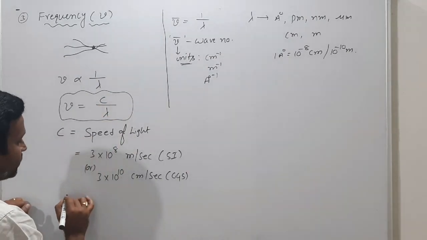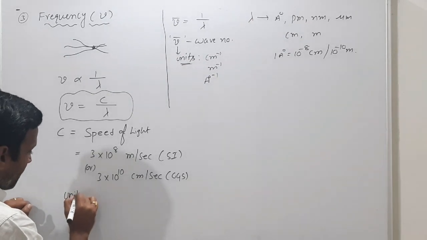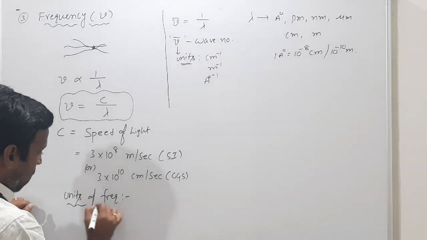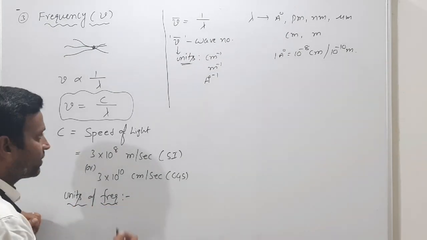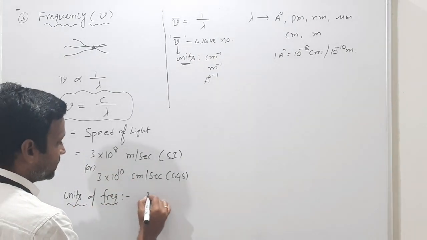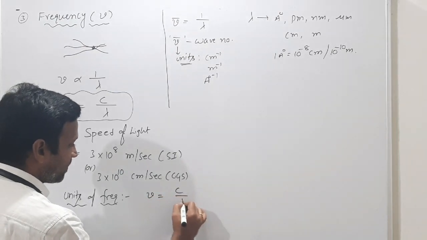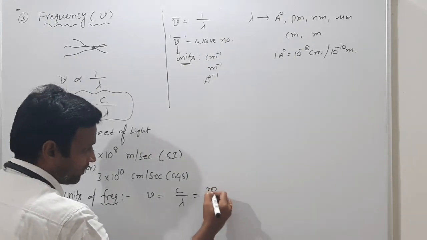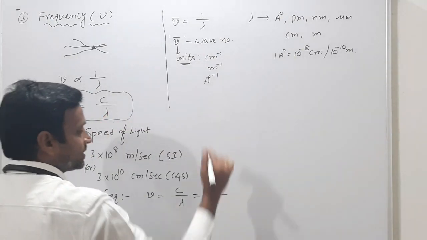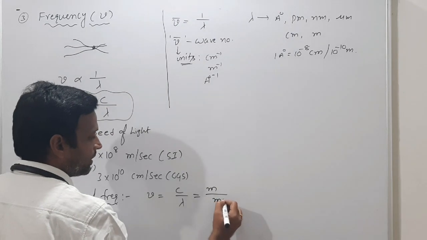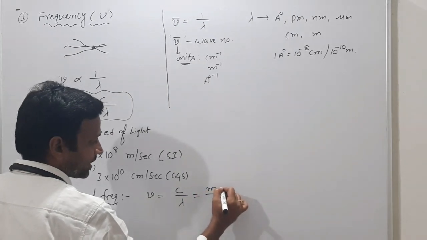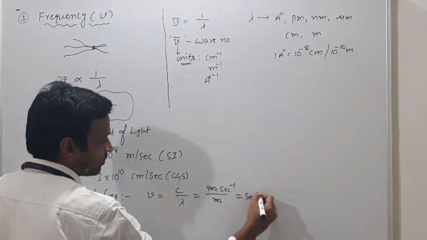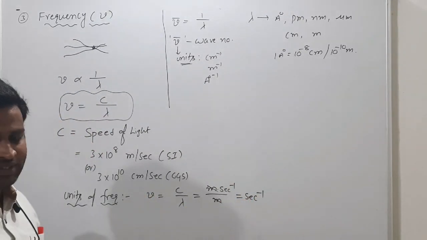What are the units of frequency? Nu is c by lambda, right? What are c's units? Centimeter or meter per second. What are lambda's units? The same, centimeter or meters. So meter cancels, and second inverse is the unit for frequency.